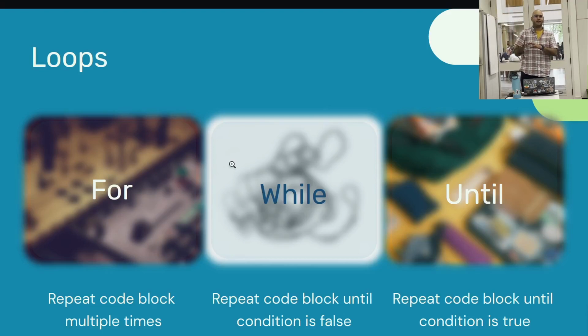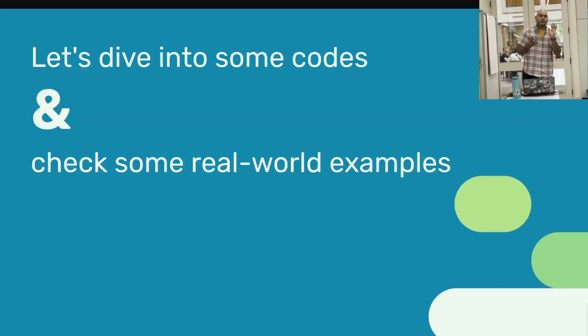And until is kind of reverse. It's just for more readability, I would say. So until repeats the code block until it gets to the true condition. So it's always false by default. It keeps doing it till it reaches the true condition. That's mostly it. So we're gonna jump through the VS Code, I have prepared some codes,